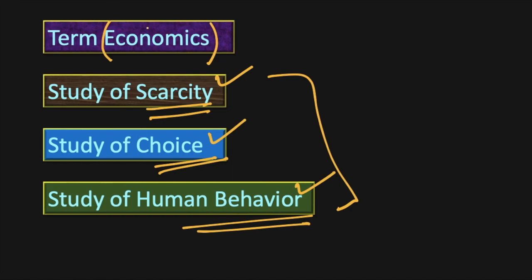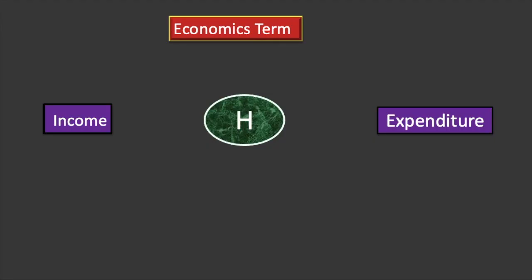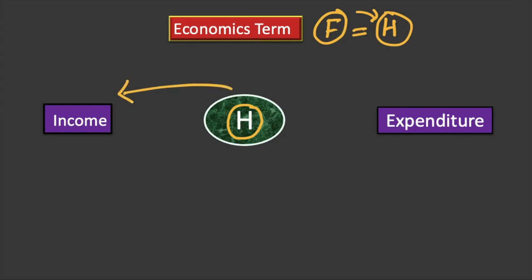First, we have to deal with the term economics. In economics, we usually do not use the word family. Instead of the word family, we use the word household. Therefore, I have written H over here. H means household. Every household has a particular amount of income, and it has to make expenditures to fulfill different demands or wants.